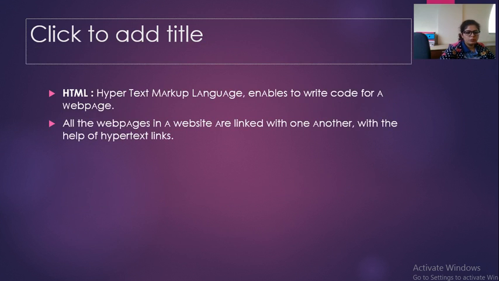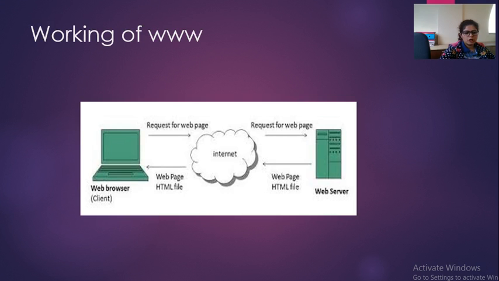So these were the components of WWW. Now in this lecture we have to study how the WWW works.